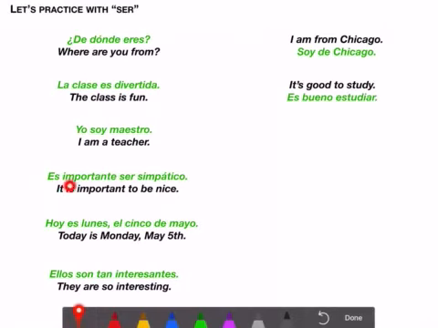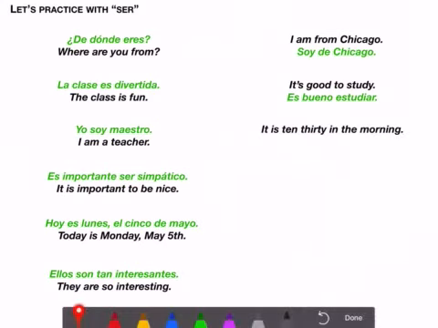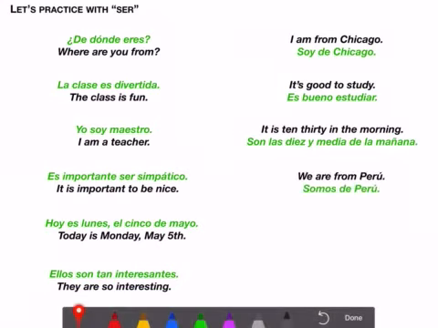Again, that's an impersonal phrase. Es bueno. It is good to study. It's 10:30 in the morning. Son las 10:30. Don't forget, you don't say 30, you say media. Media means half, by the way. Son las 10:30 de la mañana. We are from Peru. Somos de Peru. Notice that's talking about origin. The class is at 1:15. La clase es a la, not a las, because una is singular. A la 1:15. Y means like after, right?